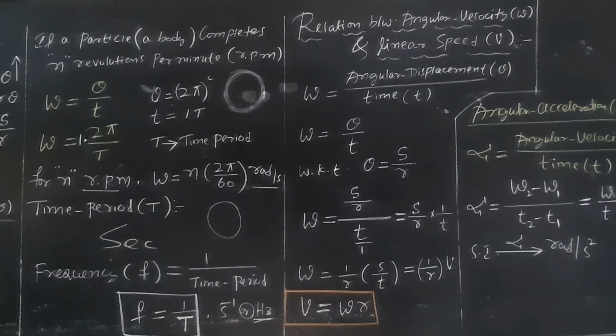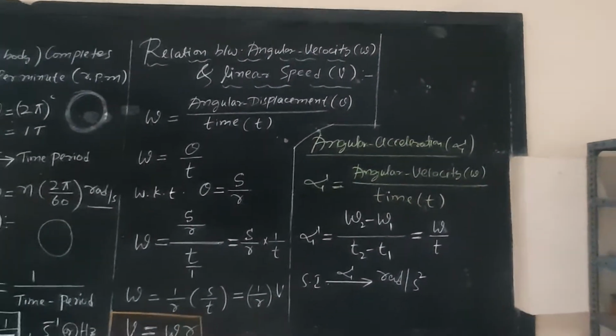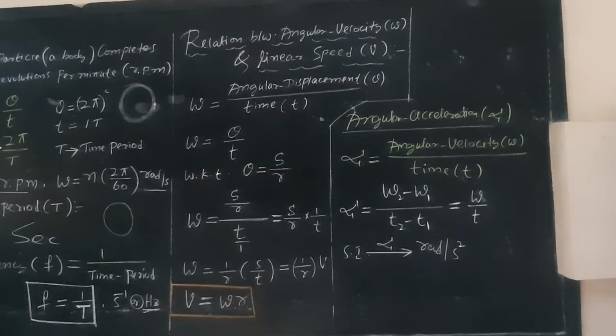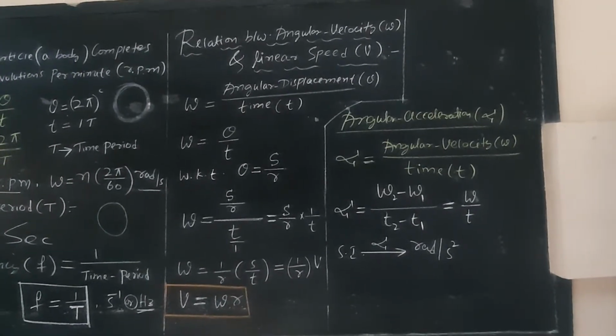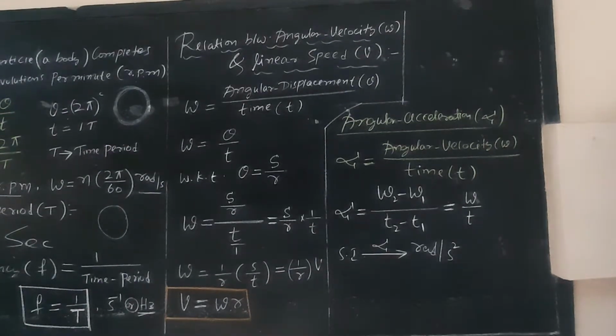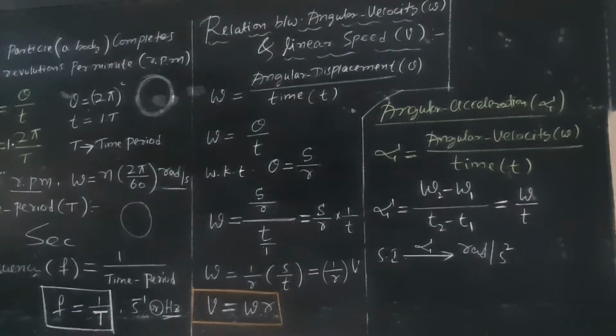So now we will move on to the relation between angular velocity and linear speed. What is the relation between angular velocity and linear speed? Right? Angular velocity is omega, as you know well. Linear speed is v, you know well. Am I right or not?